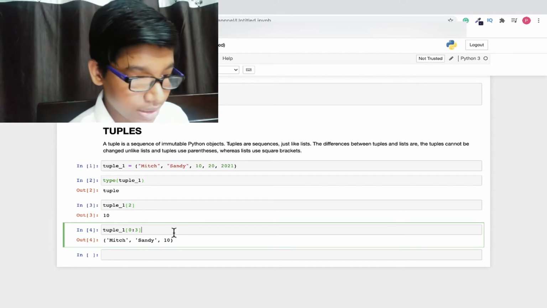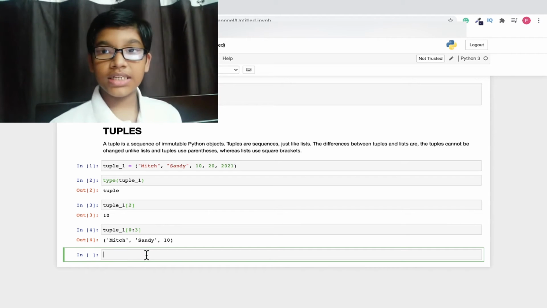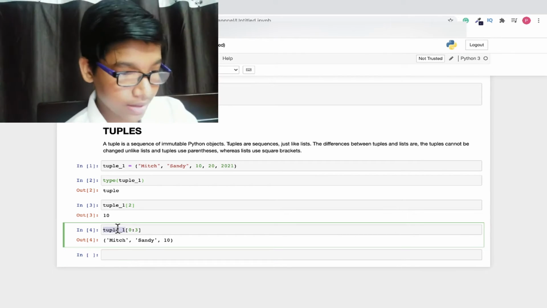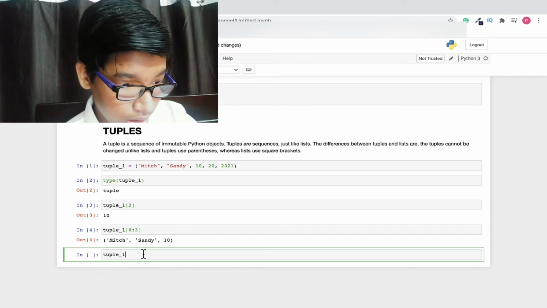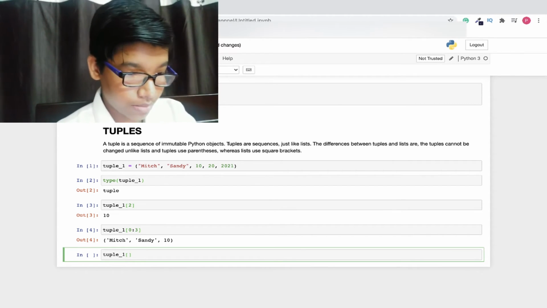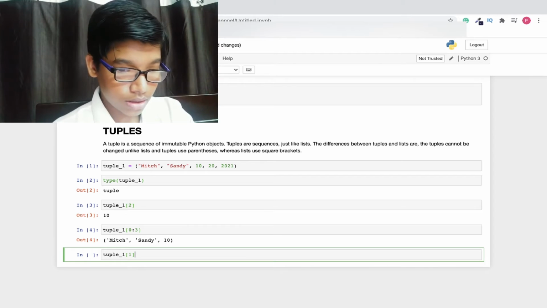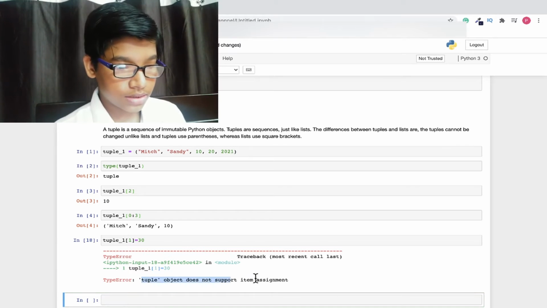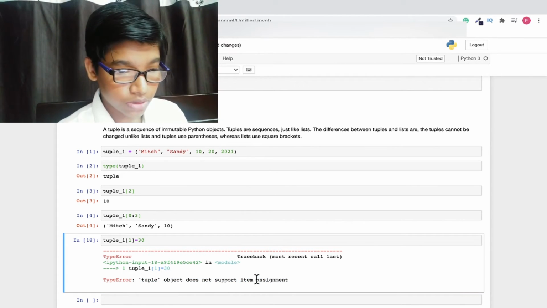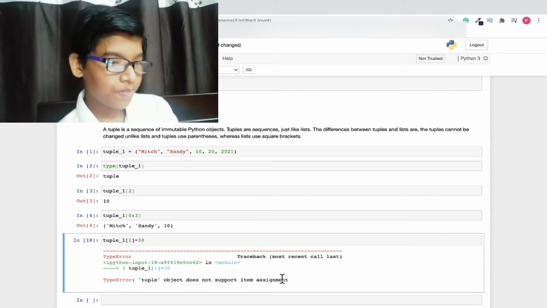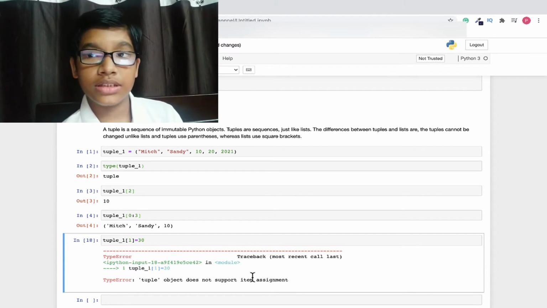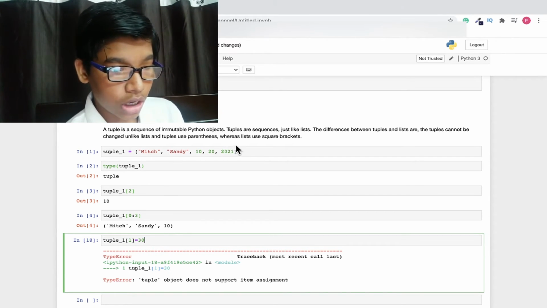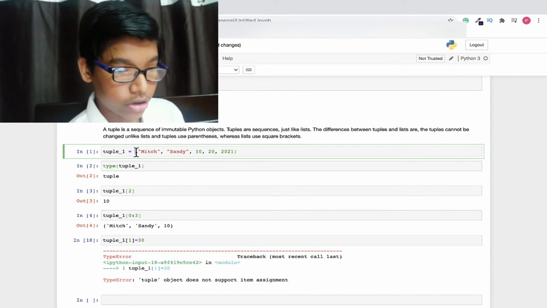Okay, so now let's discuss the difference between tuples and a list. Let's write this here with an open square bracket, and let me go with 1, equals, let's take 30, and run it. Yes, this is the error: tuple object does not support item assignment. This means that a tuple is not supporting item assignment. So now we cannot change any element inside a particular tuple.